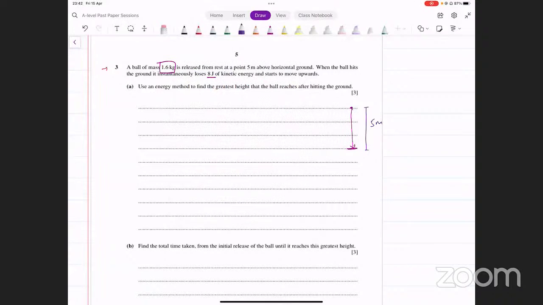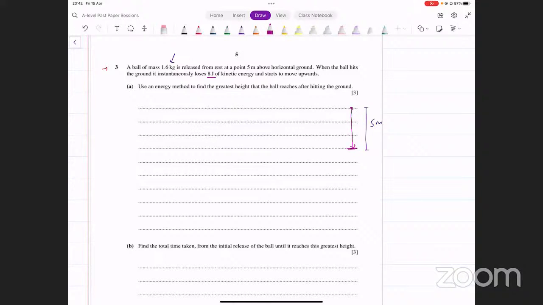5 meters is the height that it has, right? You have the mass of the object. Mass कितना है? Mass of the object is 1.6. And you have gravity. आप क्या कर सकते हो? आप उसकी initial potential energy find कर सकते हो from this point.